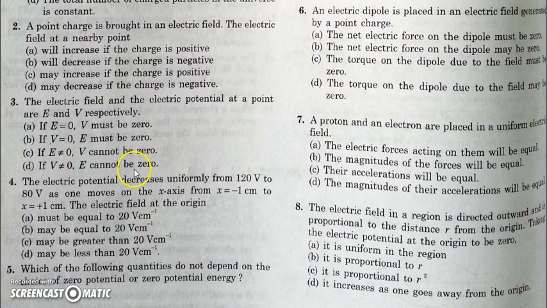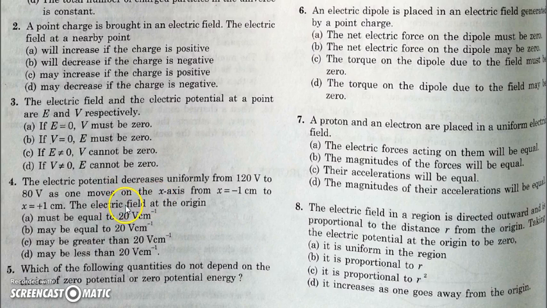In question number 4, it is specified that the potential decreases from 120 to 80 volt if we move 2 centimeter along the x-axis. As the potential is decreasing uniformly, we can say the field is uniform, and along the x-axis its component decreases 40 volt in 2 centimeter. 40 volt in 2 centimeter means 20 volt in 1 centimeter. So the field is 20 volt per centimeter along the x-axis.